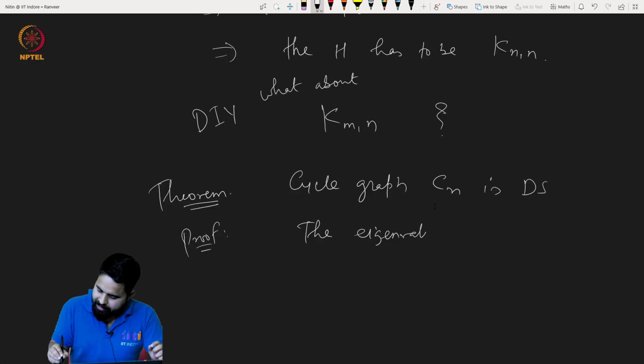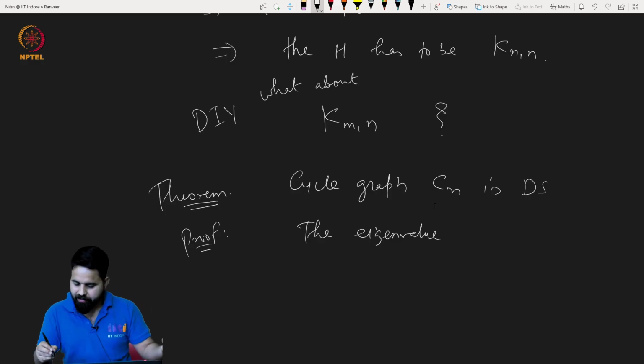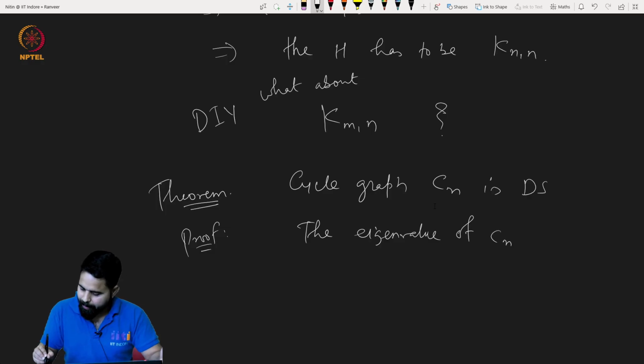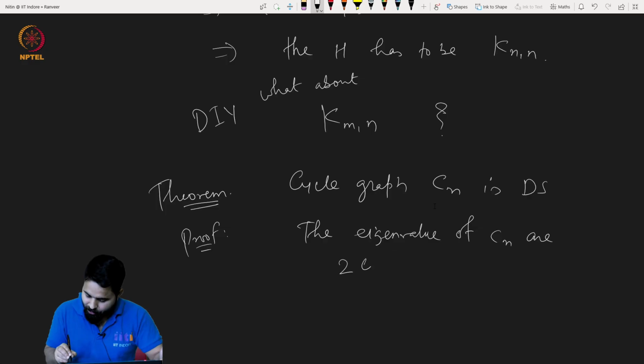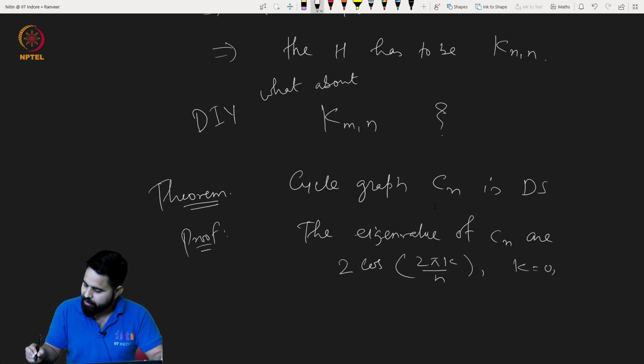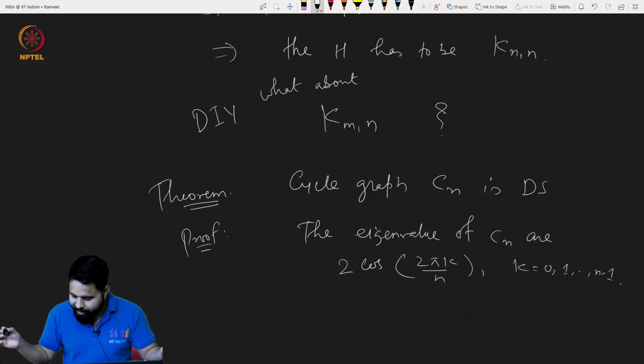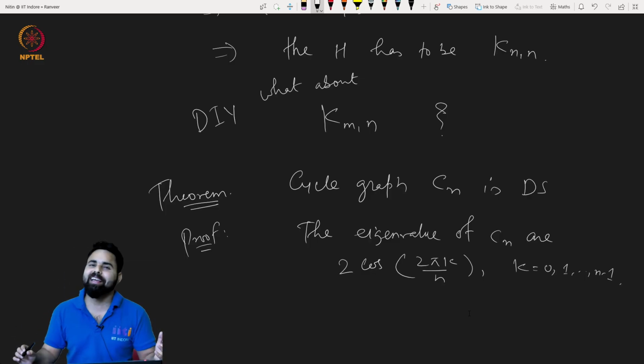By the exercise, we have seen this question in exercise 2, right? The eigenvalues of C_n are 2 cos(2 pi k divided by n), where k moves from 0, 1 up to n minus 1.